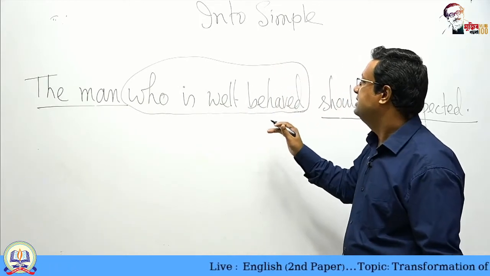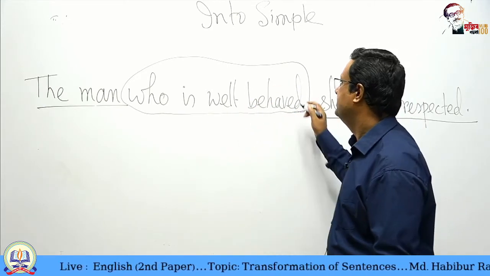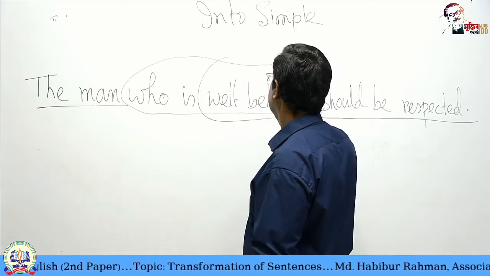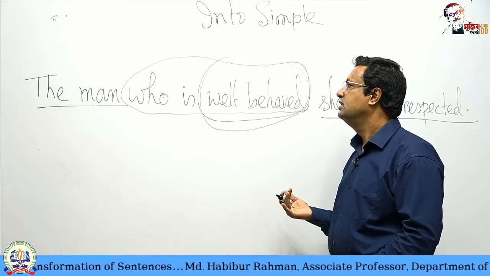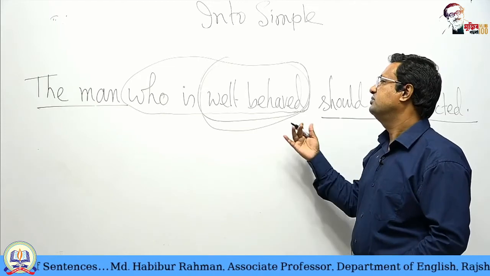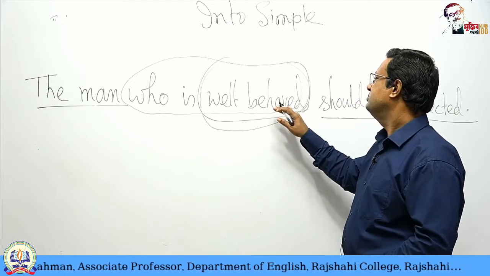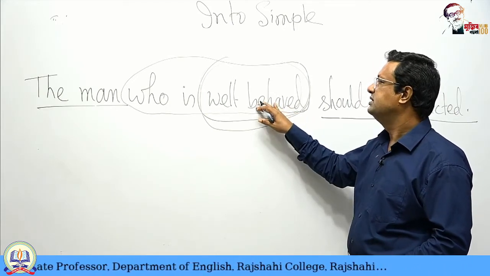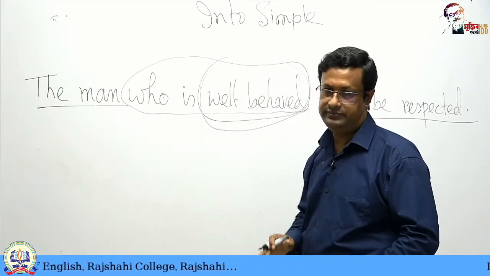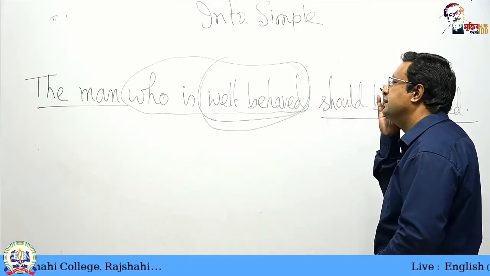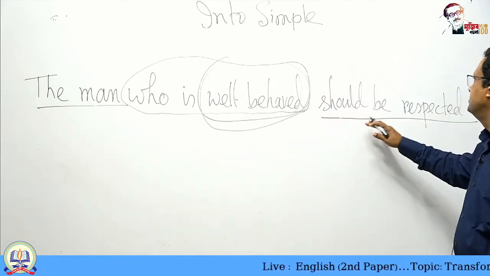And you see, this is somehow in the passive form, well behaved. This is actually an adjective here. The man is well behaved. How is the man? The man is well behaved. So here we cannot use any present participle. We are to use this well behaved with man and before man. Instead of the man, we will write here the well behaved man should be respected.